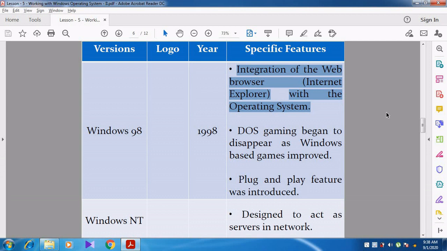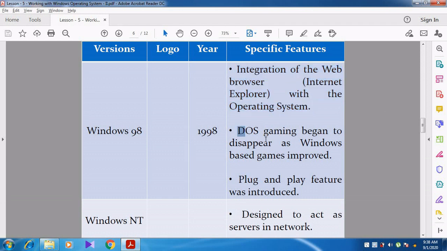For example, whenever you purchase a mobile, most mobiles contain some default applications, and we need not install them, for example Facebook or whatever the application may be. That is called integration. So in Windows 98, the web browser, Internet Explorer, comes with the operating system.